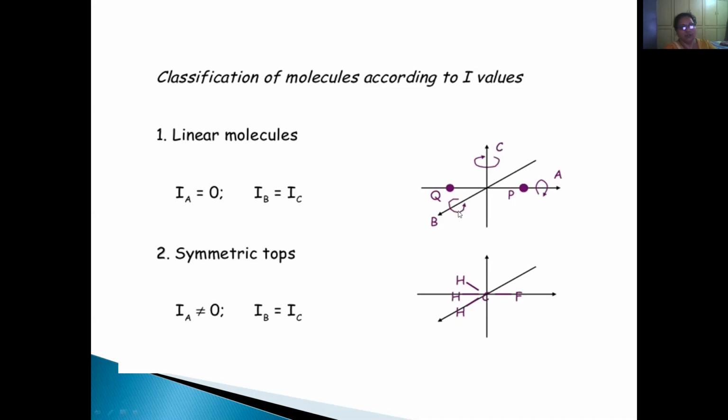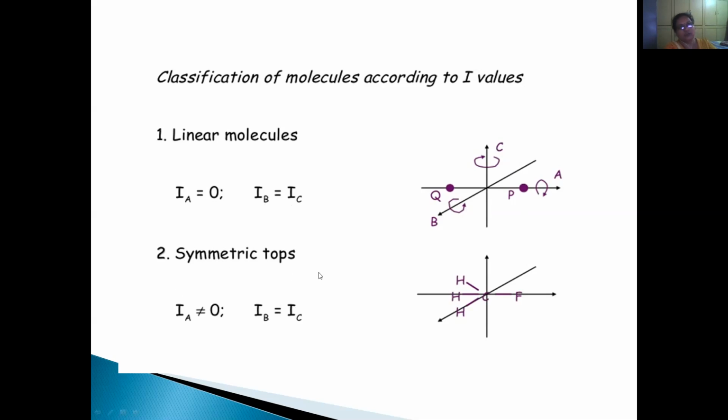The moment of inertia rotating about the B axis and C axis will be the same. So for linear molecules, the moment of inertia around the A axis is 0, and for B and C it is equal.